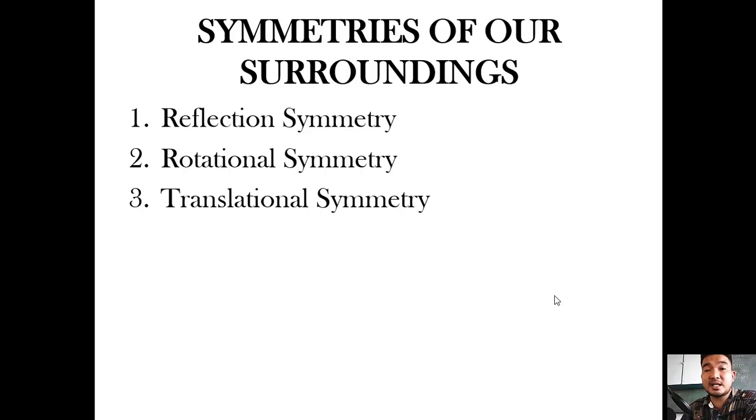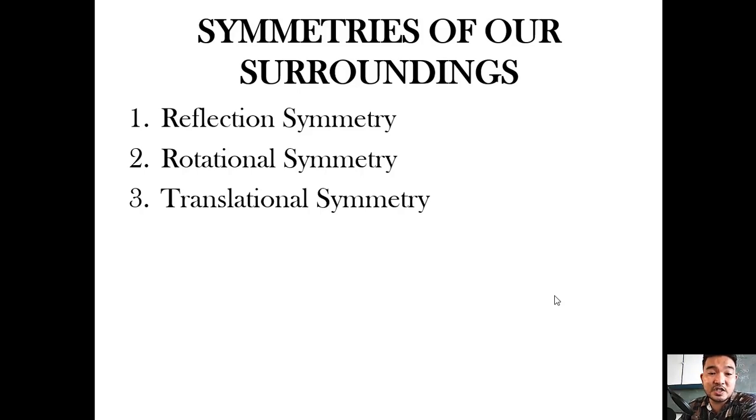How about symmetries in our surroundings? Throughout our daily language, we refer to symmetry as a sense of balance and proportion that is harmonious and beautiful. As was said earlier, when an object stays unchanged, it is said to have symmetry after transformations such as rotations and scaling are applied to it. Nature is packed with patterns with particular symmetries of various kinds. So these are the different types of symmetries in our surroundings.